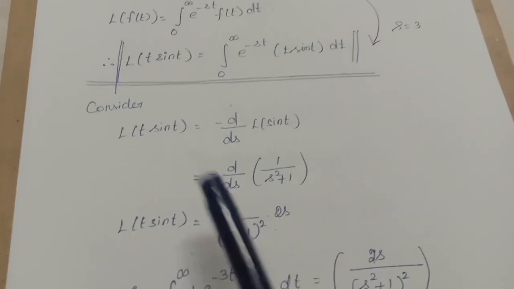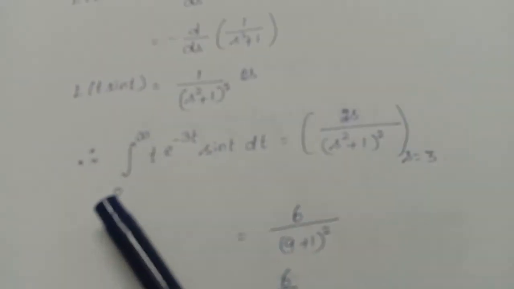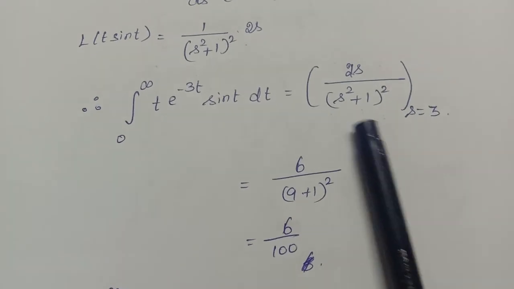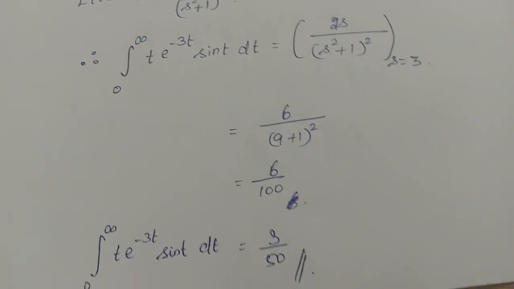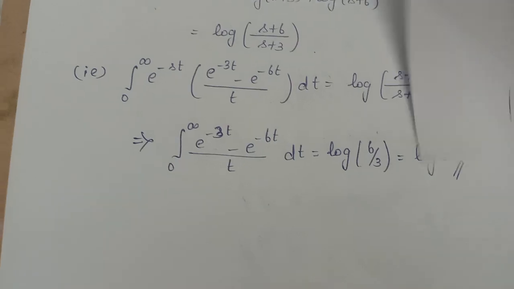So this is the Laplace of t into sin t. But here what should you write? S equal to 3. So if you put s equal to 3, what will you get? 2 into 3 by 9 plus 1, right? 6 by 10 square, 100. So it's equal to what? 3 by 50. So the value of the integral is 3 by 50.